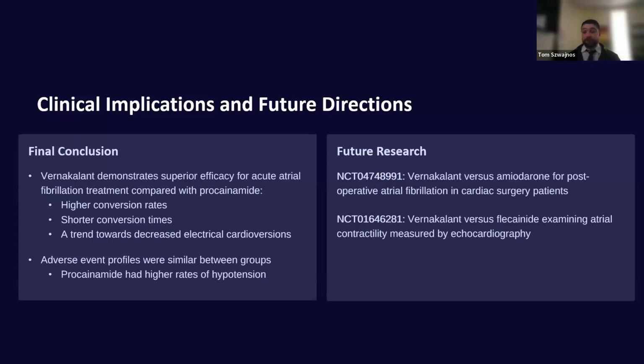Similarly, the other trial, Vernakalant versus flecainide, they're going to be looking at atrial contractility measured by echo. I think that'll be another excellent study that's going to be coming to market soon. So that way, again, we can compare Vernakalant and see how it really stacks up against a lot of these other first-line agents. So overall, very excited for that.